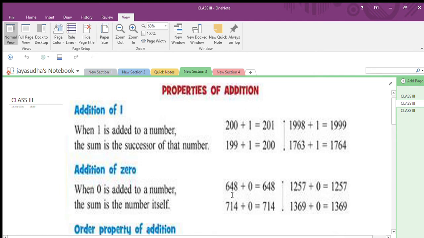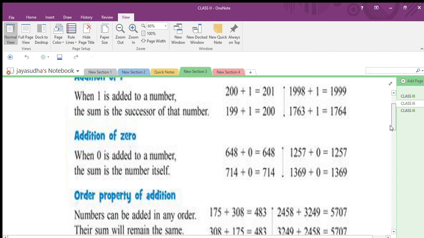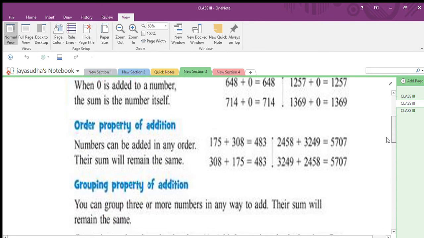Are you okay children? Listen, 648 plus 0, you get the answer 648, the number itself, the same number. So any number added with 0, you get the number itself. Okay, 714 plus 0 equal to what? 714. 1257 plus 0 equal to 1257. So this is another property children. First addition of 1, then addition of 0.